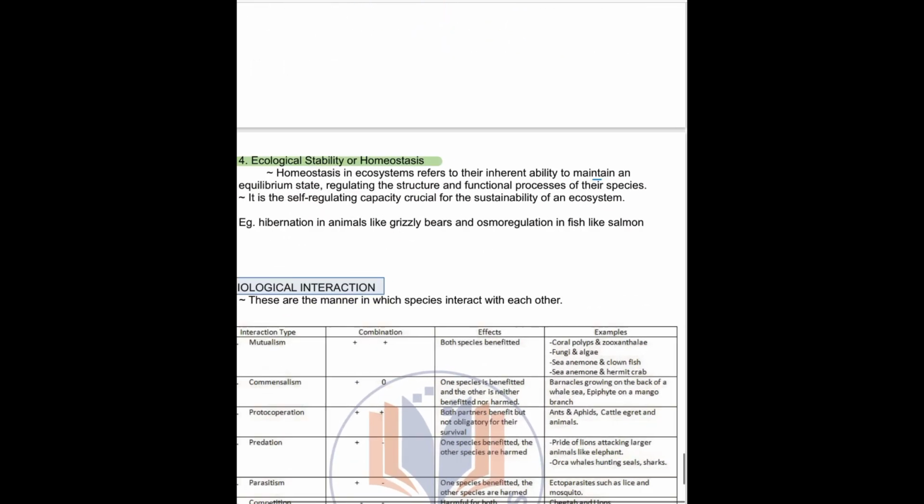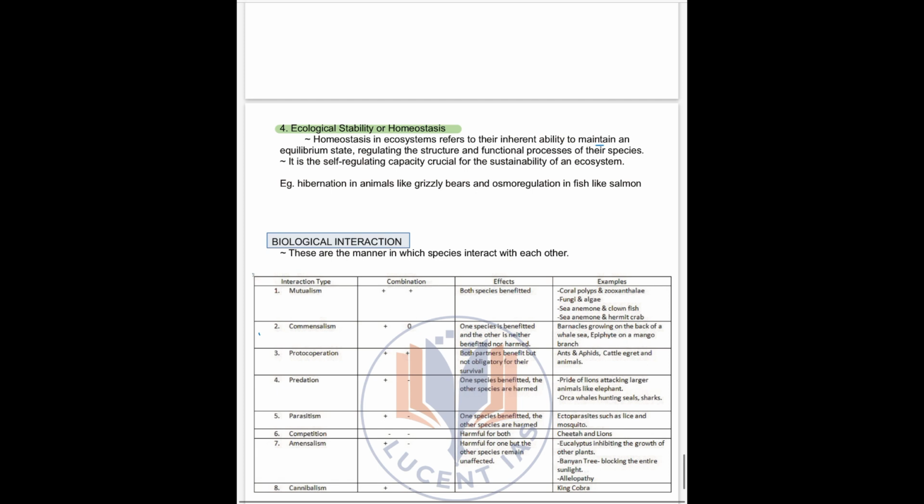Clear? Then the last function we have is ecological stability or homeostasis. So what do we mean by homeostasis? Homeostasis in an ecosystem refers to the inherent ability to maintain an equilibrium state, regulating the structure and functional process of their species. It is like a self-regulating capacity. For example, osmosis. So what is osmosis? Osmosis is a self-regulating capacity of fishes. It is called osmoregulation.